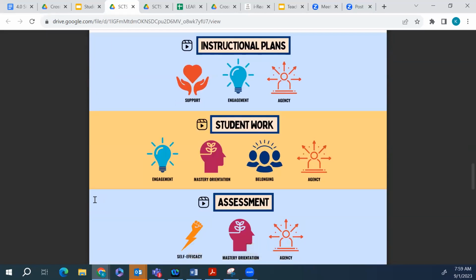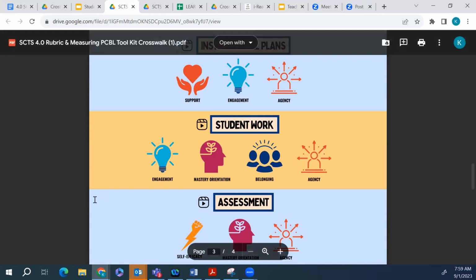Now let's imagine I'm a high school biology teacher who has chosen to set a goal to work on the SCTS 4.0 rubric element of student work because I want to know why my students' performance on their work in class fluctuates. Sometimes they create work that's aligned to the rigor of the standard and other times they don't. I see that I have 4 different outcomes that I can use to measure impact. I know that there is a strong connection between engagement and what kind of results I see on student work, as well as my students' mastery orientation and the student work they produce. So I'm going to click on the engagement tab first and then the mastery orientation tab second.